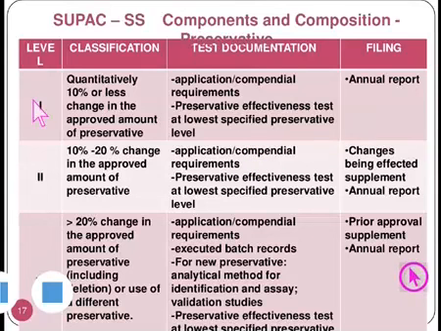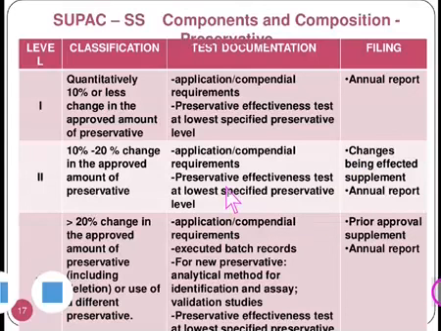Let us see for level 1 kind of change, where the test documentation will be application or compendial requirements, then the preservative effectiveness test at the lowest specified preservative level. This is very important to find out the preservative effectiveness. And the changes made must be mentioned in the annual report to be submitted to the FDA during the post-approval phase.